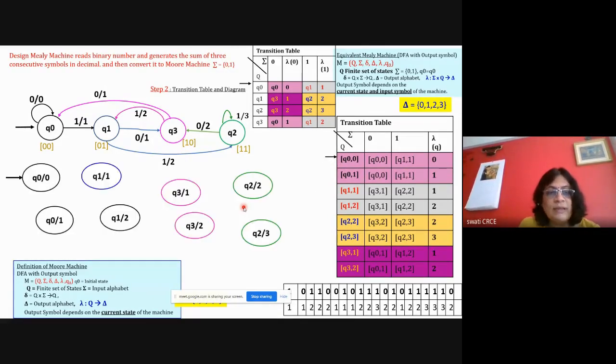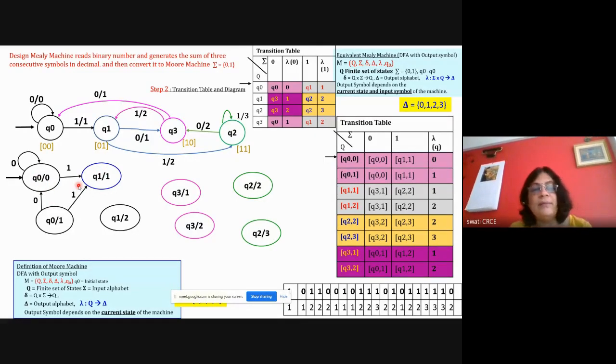Okay, so when you draw the diagram, you will draw all the states here, and then with respect to the table, 0 का and 1 का transitions, you draw the diagram. So Q0 with 0 is going to this state, and with 1 it is going to this. So Q1 for 0 it will go here, and for 1 it is going here. Both the states are doing the same task. And if you minimize this, you may again get a minimized DFA. Okay, in such a way we solve the problem. I think now Mealy to Moore conversion is not a problem for you.